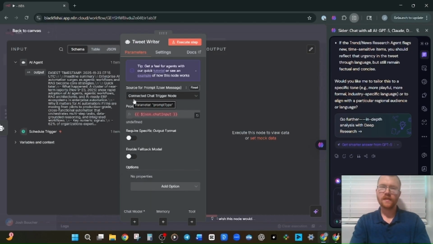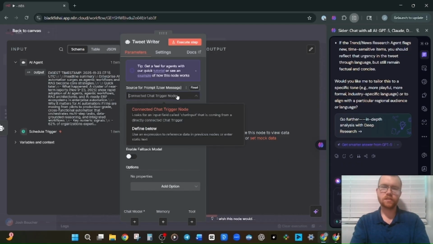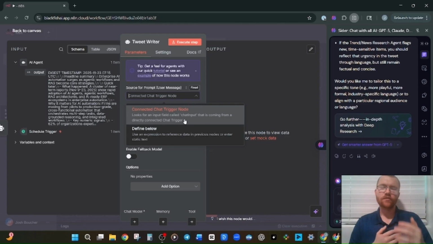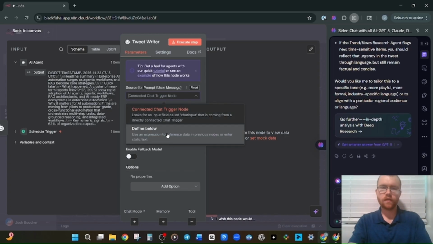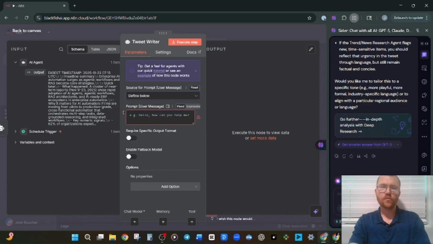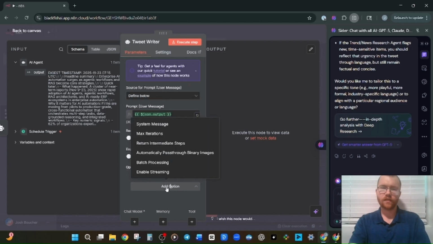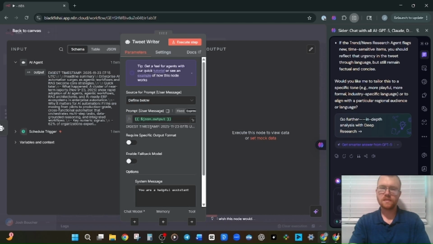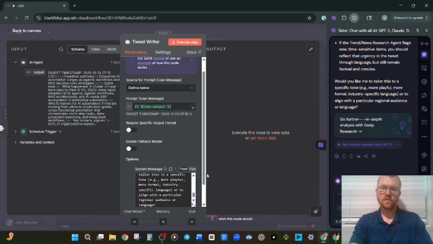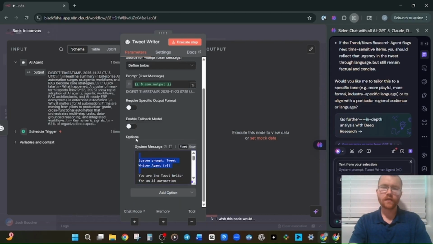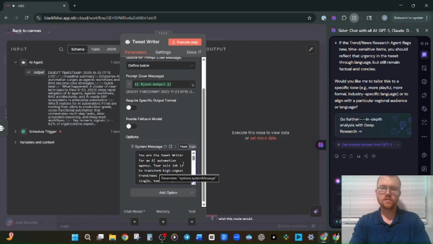Source for prompt. It defaults to a connected chat trigger node, which is absolutely something you want to do if you're building an AI agent for the purposes of direct interaction with a human user. In this case, we're going to use define below because the entire message is just going to be the output of our last AI agent. Perfect. And then we'll go to options, system message, and there we go. And we can cut out that introduction text.